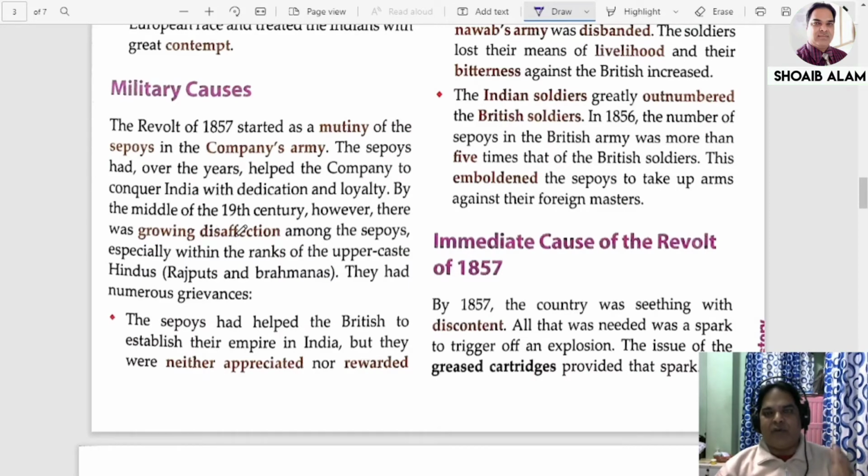Wherever revolt broke out, the Indian sepoys were sent. Now the question that arises is, what type of treatment was given to the Indian sepoys? Very simple, my dear. The first important thing was that they were not given proper salaries as compared to their European counterparts. Okay, so let us go through it one by one.